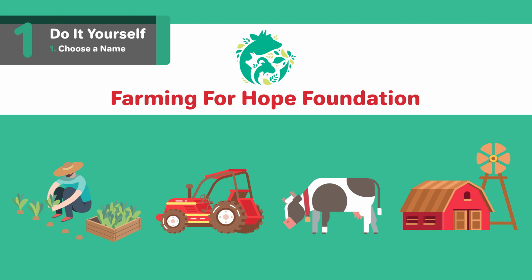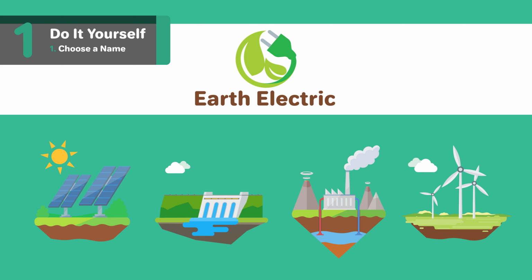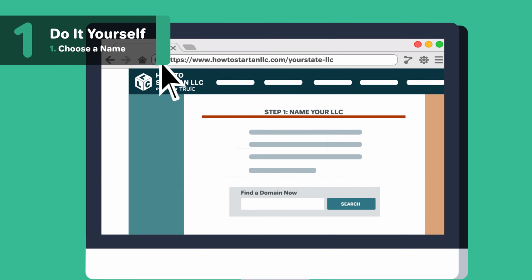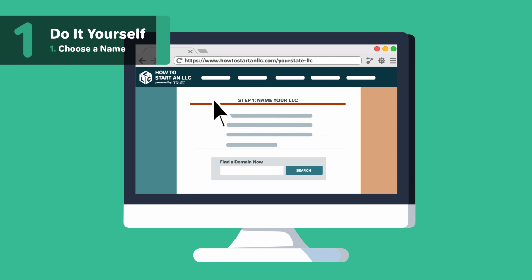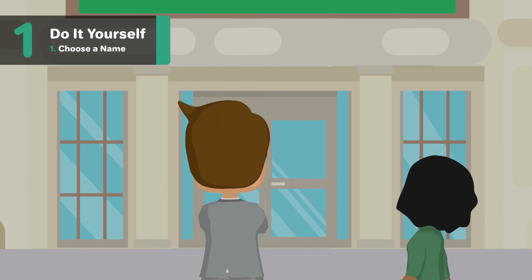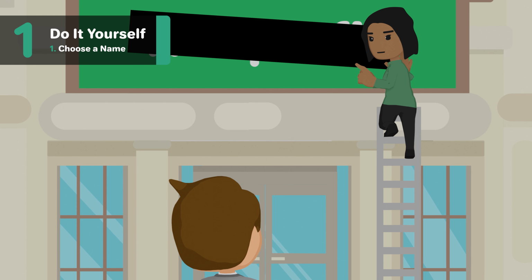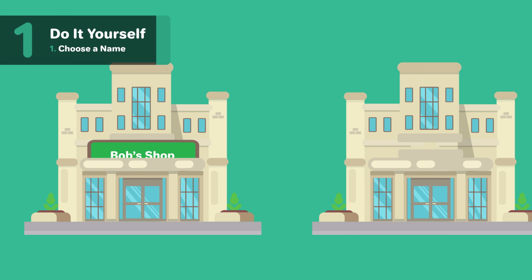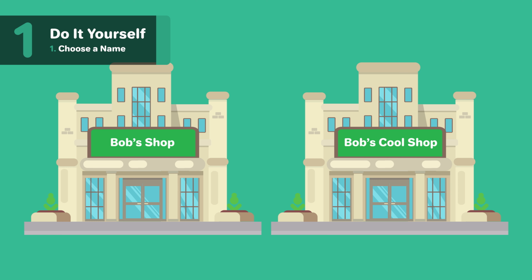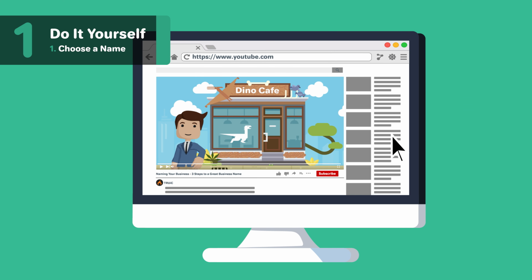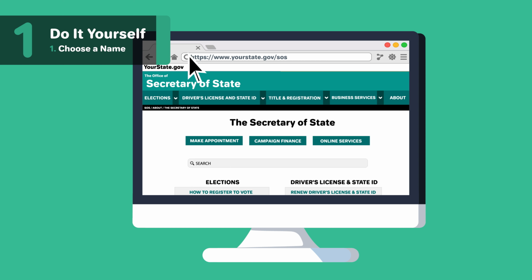It's important to pick a name that both aligns with your mission and follows the rules of naming guidelines in Ohio. You'll need to check Ohio's specific naming requirements, but in general, follow these rules when choosing a name. The name you pick for your organization should not include any words or terms that could be considered grossly offensive or misleading. The name must be distinct from that of any other corporation in Ohio.